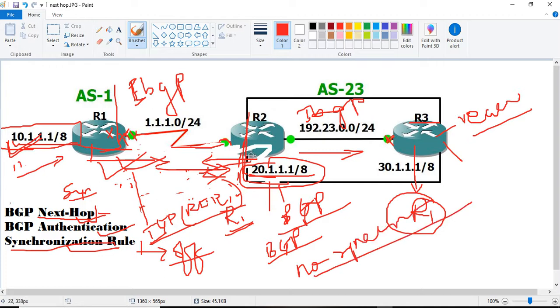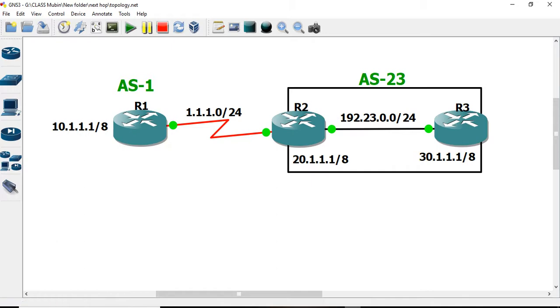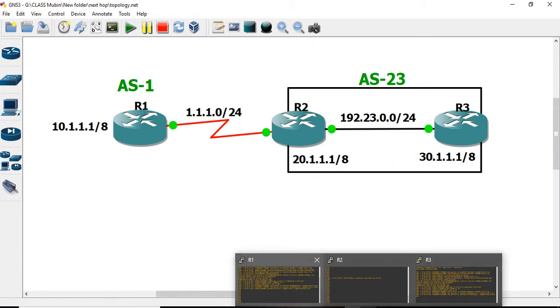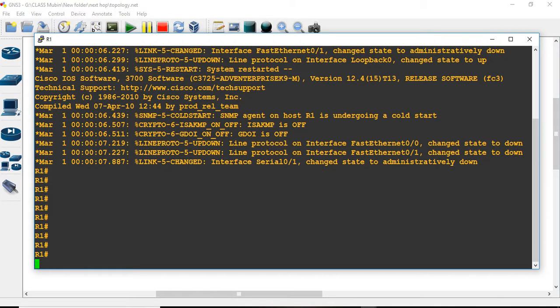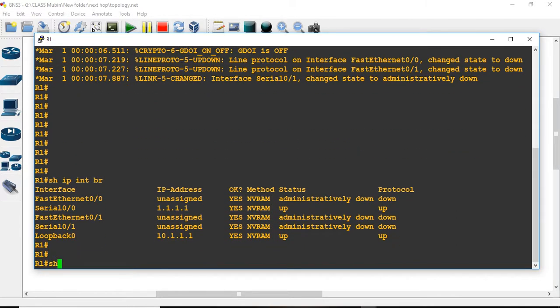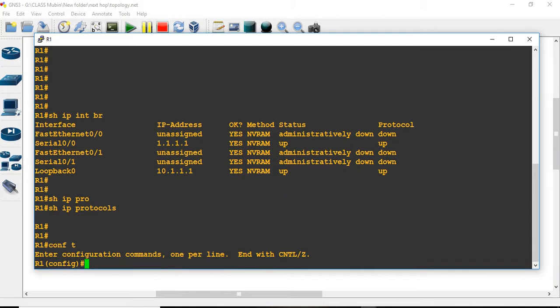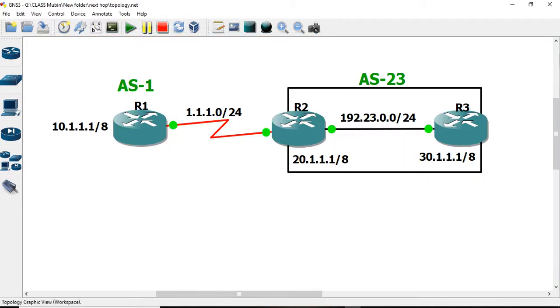Okay, that is the theory, and let us move to the configuration section. This is our simple topology. I have assigned the IP addresses as before. Let us see the IP interfaces, we are okay. Let me show the protocols: no protocols are running over there. Configure terminal. I want to run the protocol as per my topology.